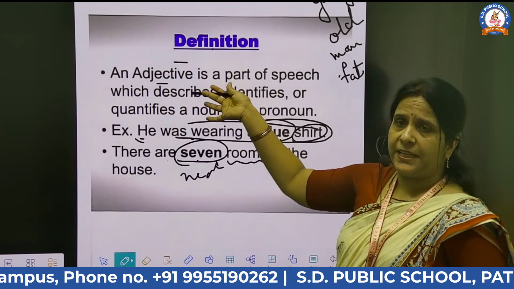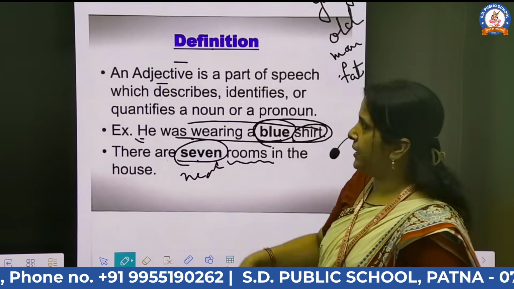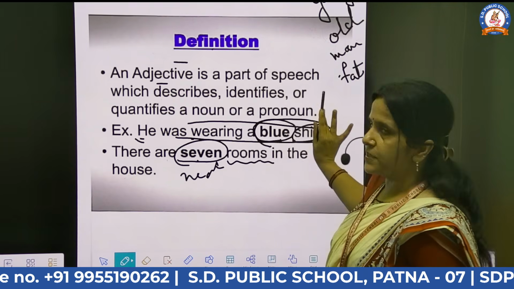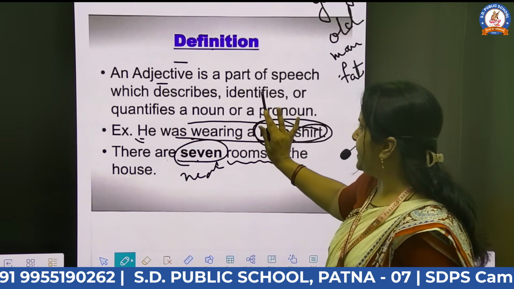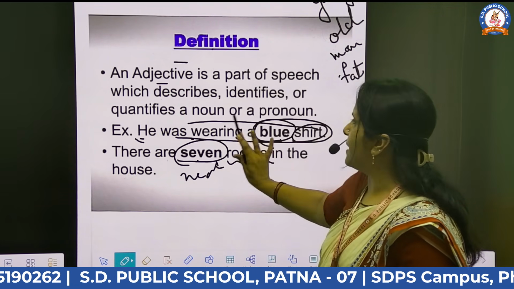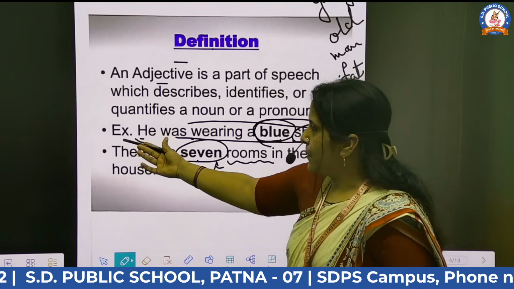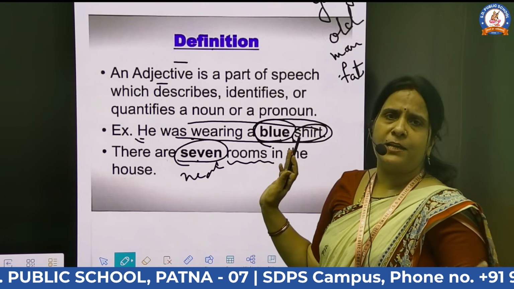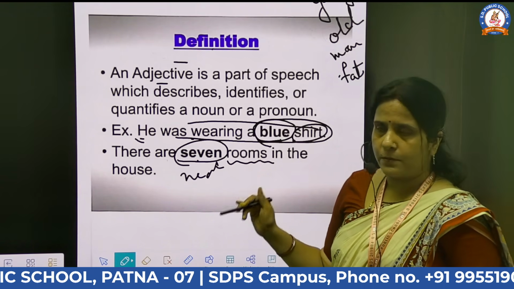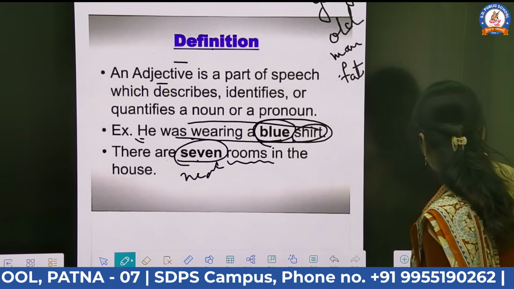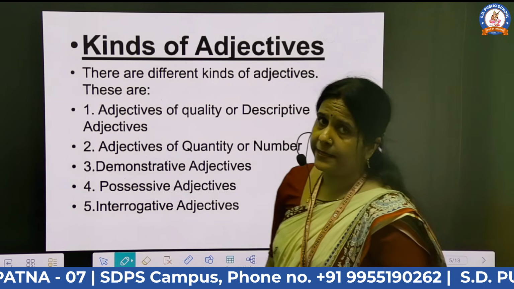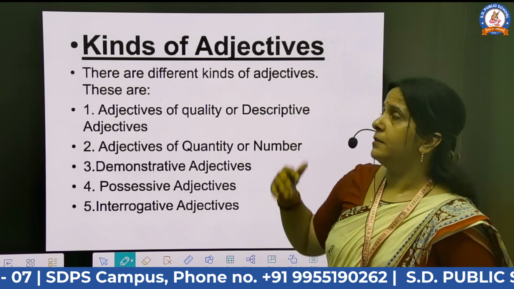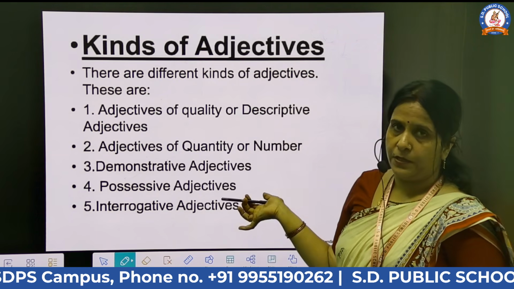So students, once again I am repeating the definition of the adjective. An adjective is a part of speech which describes, identifies or quantifies a noun or a pronoun. Example: you have written different types of examples in your book, your copy also. In the next slide, I am describing the kinds of adjective.